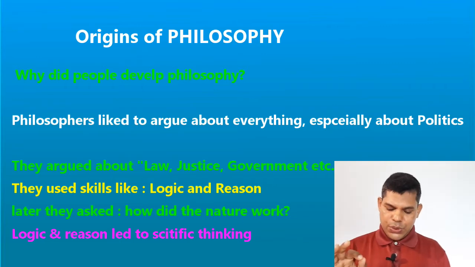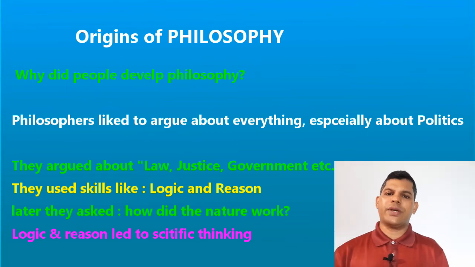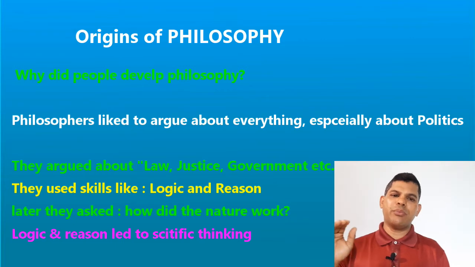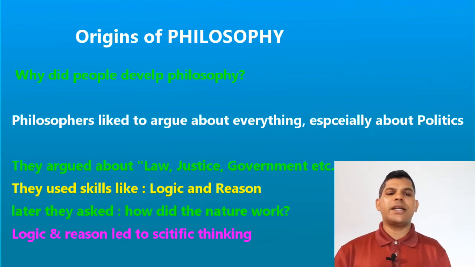Since they used the skills called logic and reason, later their argument became more scientific. That is why it is also said that it gave rise to scientific thinking about a particular reality. It is not an argument based on emotions; rather these arguments are based on logic and reason, and that is why they are called scientific reasoning or scientific thinking.